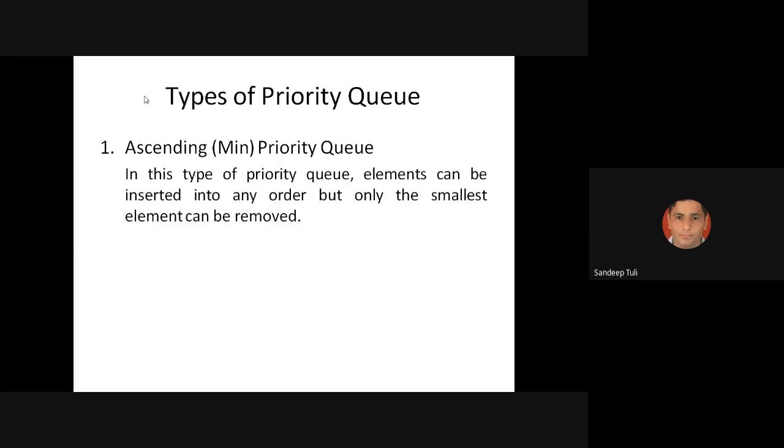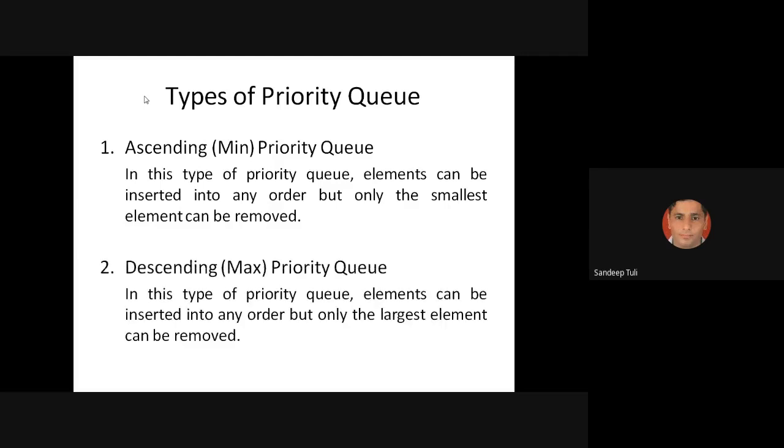That is one way to decide the priority. Another way is the descending priority queue. It means the maximum, just reverse it. We will try to find the maximum element in our array or list, and then we will process or remove that element first. Insertion can happen in any way, but removal is based on that.